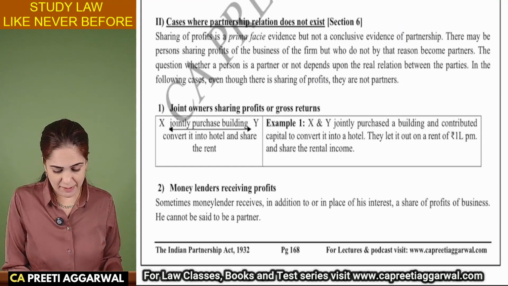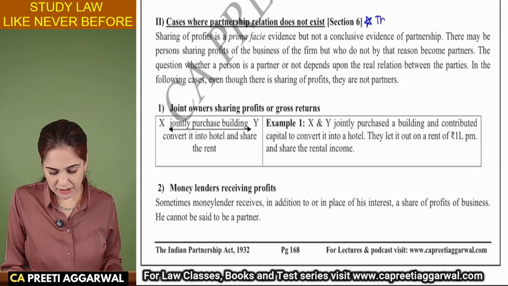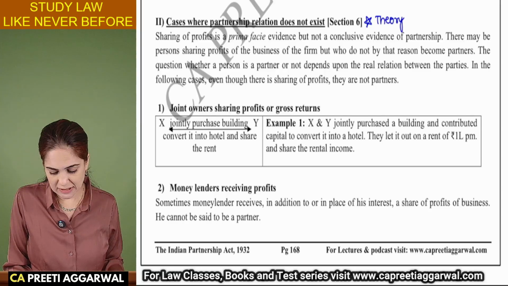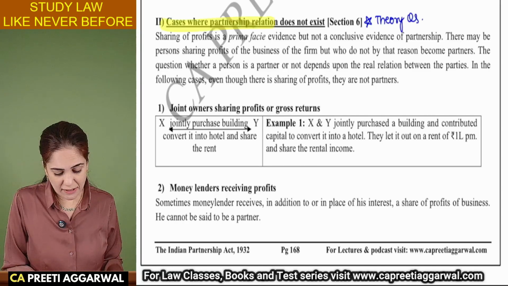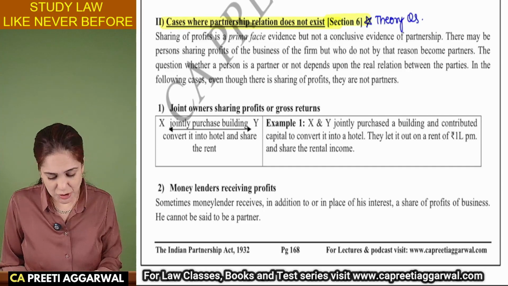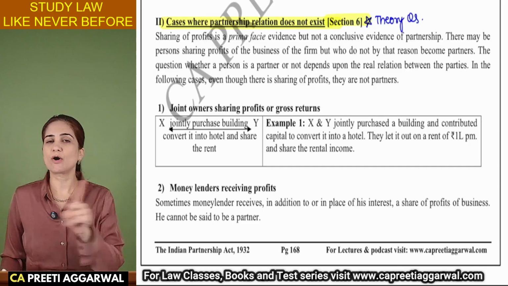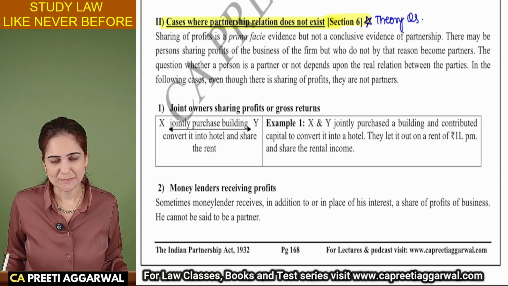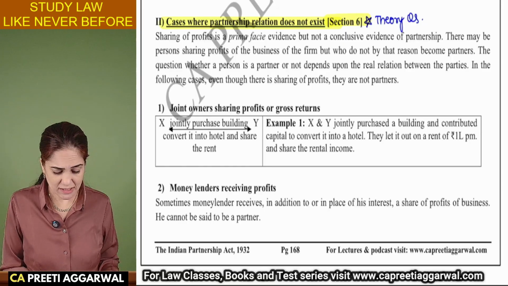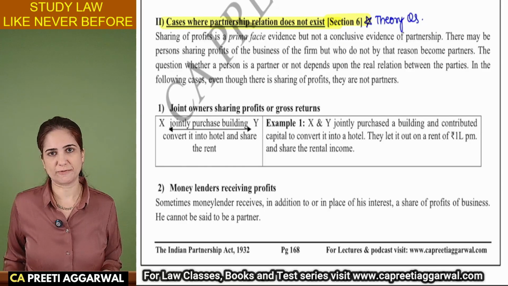Now, this can be asked as a theory question. I had made you write this in the class also, theory question. These are the circumstances wherein you will find that there is sharing of profit, but they are not partners because there is no mutual agency. So in all these cases, you will find sharing of profit, but they are not partners.